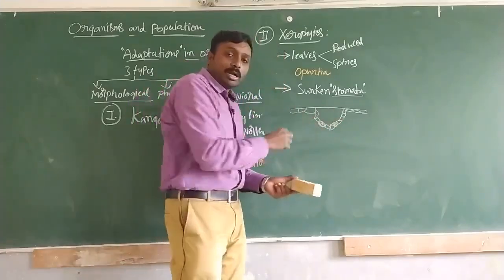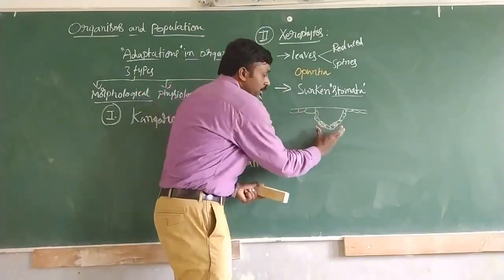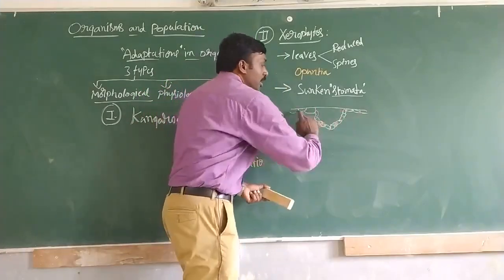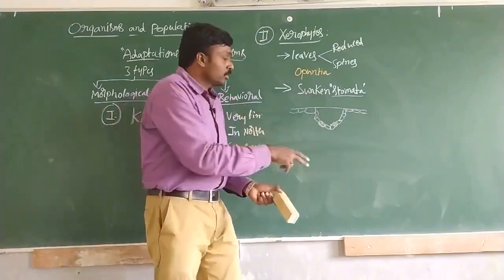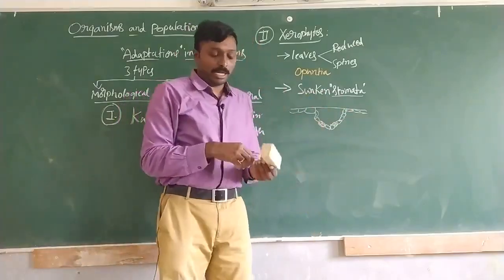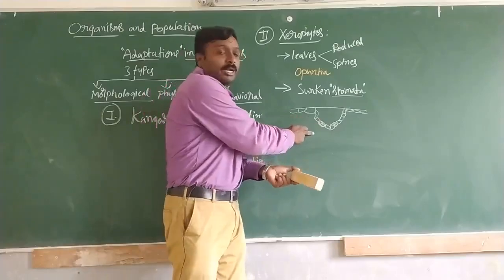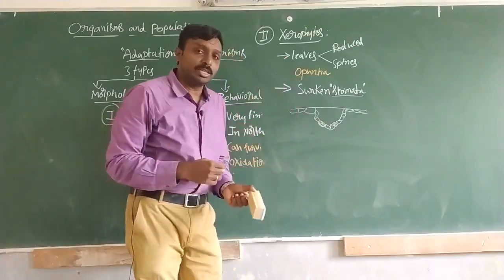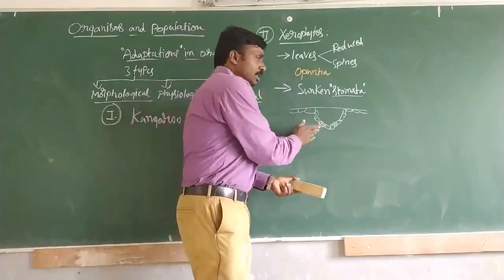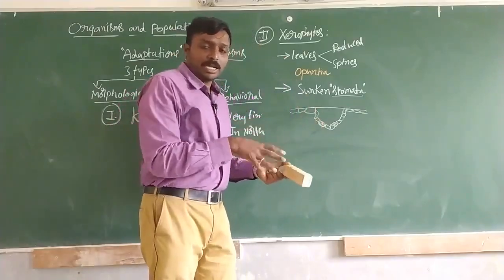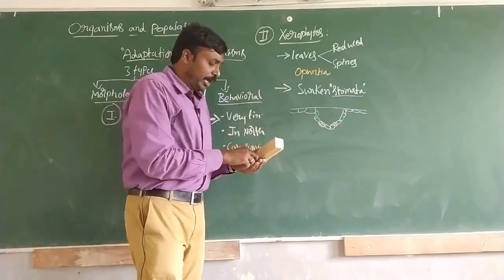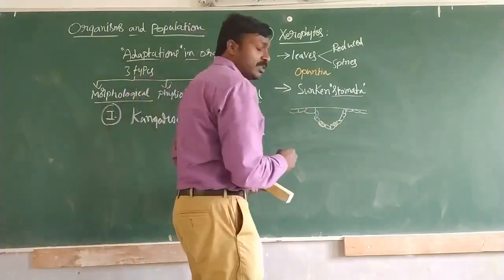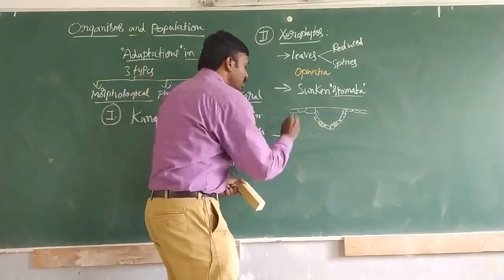This is what we can understand. So they are in some depression. They are not exactly located in the epidermis region. So they are sunken stomata. This arrangement is also again to prevent the loss of water.